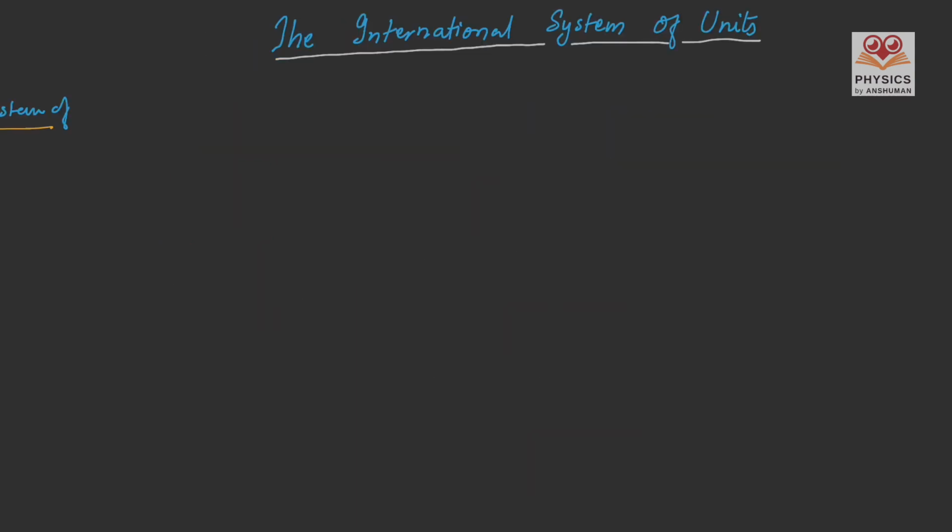The International System of Units, or the SI units, is a list of 7 base quantities along with 2 dimensionless quantities. Let me list it down with the name and the symbol of these quantities. So the first quantity is length. And length is measured in meter, that is the unit of the length. And the symbol for this unit is M. The second quantity is mass.